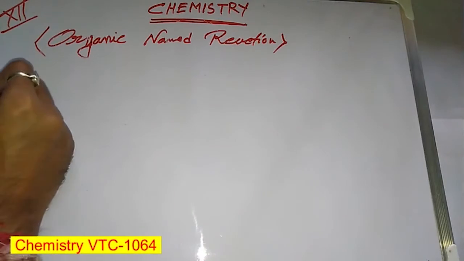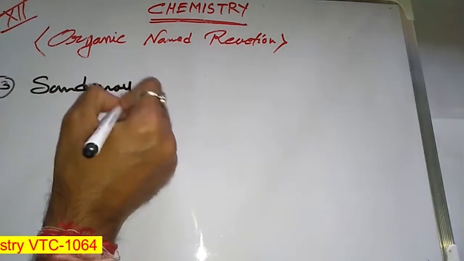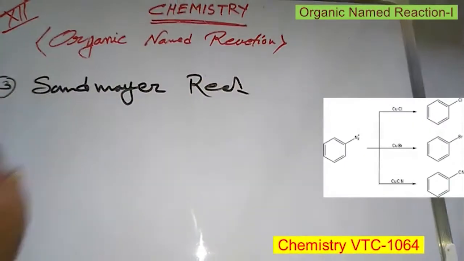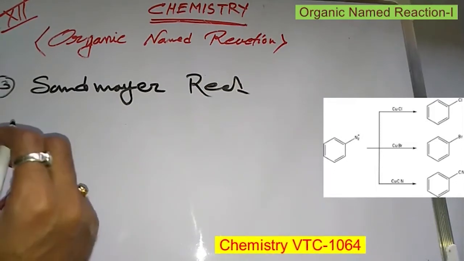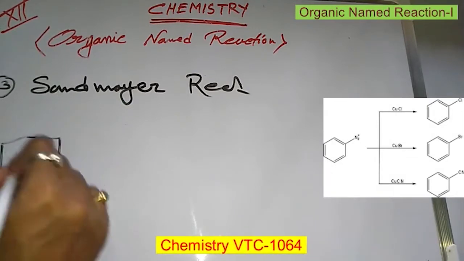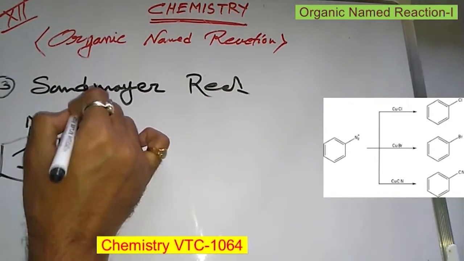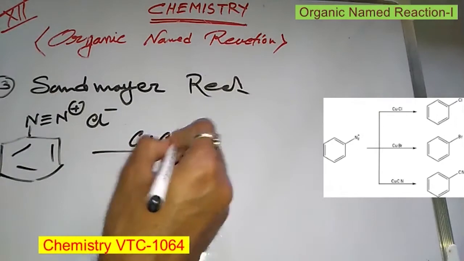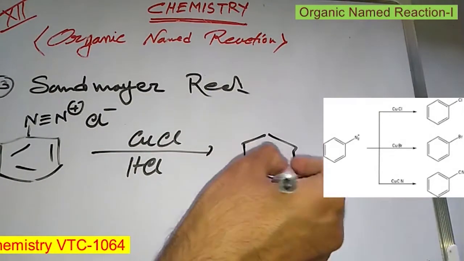Next reaction is the Sandmeyer reaction. This is also an aromatic substitution reaction. The reactant is benzene diazonium chloride, an aromatic salt, and it reacts with CuCl in HCl medium, that is acid medium, and the product is chlorobenzene.